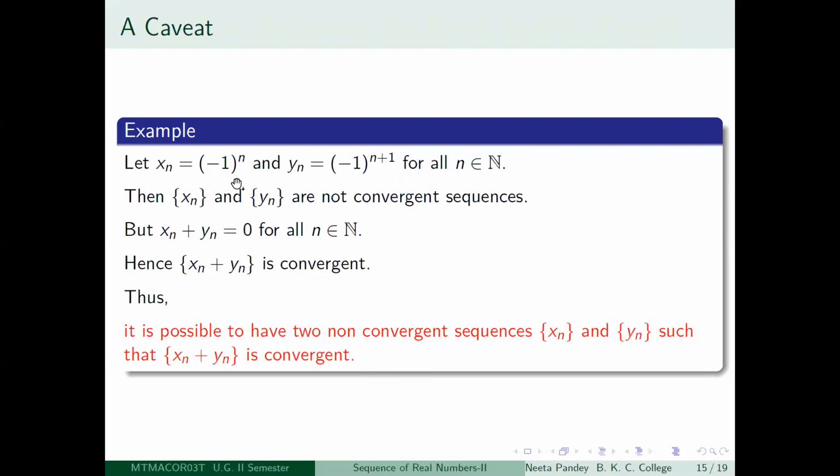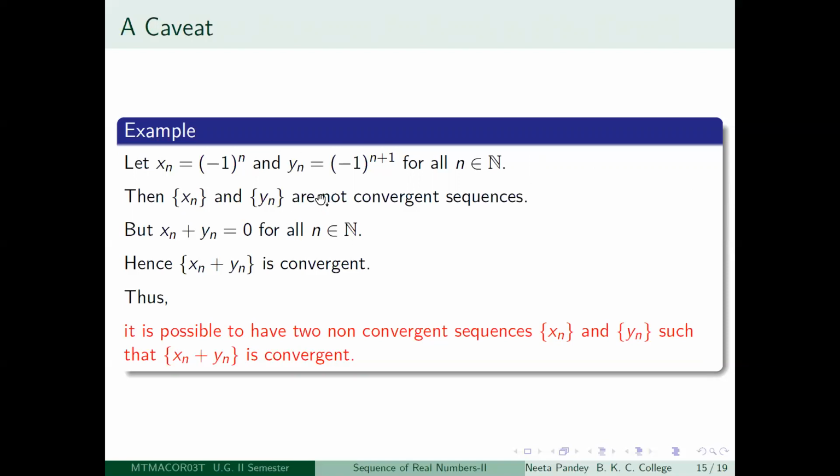You just take xn to be (-1) to the power n. So what does the sequence xn look like? It looks like -1, 1, -1, 1, -1, 1 and so on. And take yn to be equal to (-1) to the power n plus 1. It will look like 1, -1, 1, -1, 1, -1 and so on. So this is an oscillatory sequence, and this is also an oscillatory sequence.